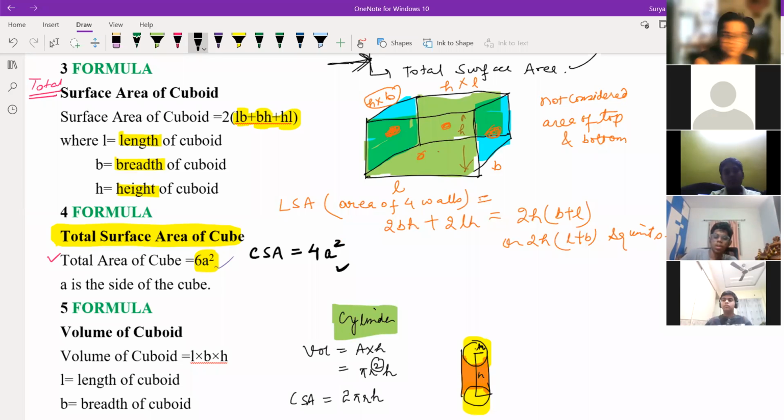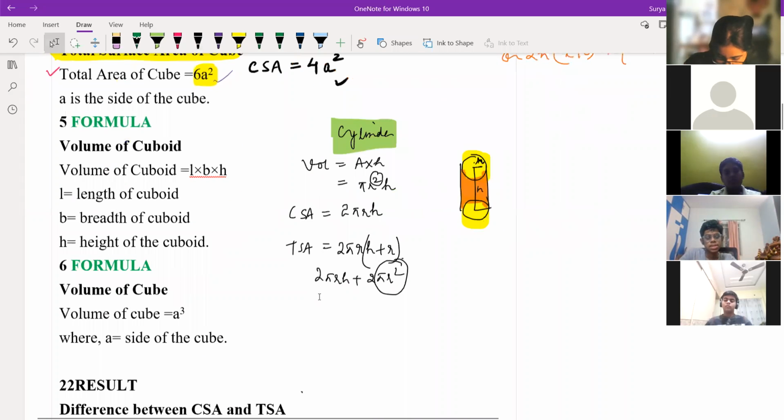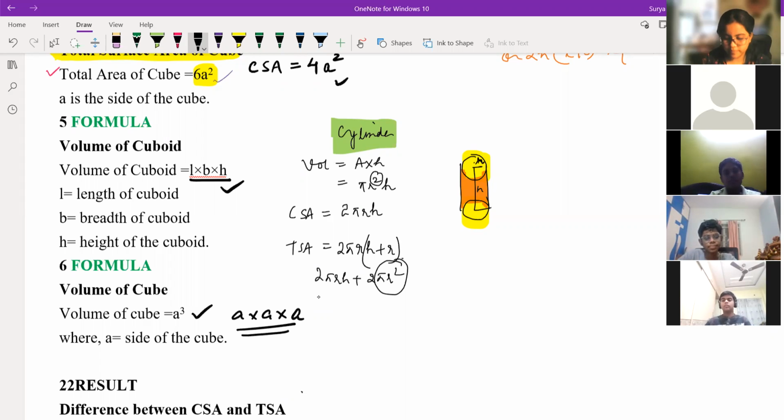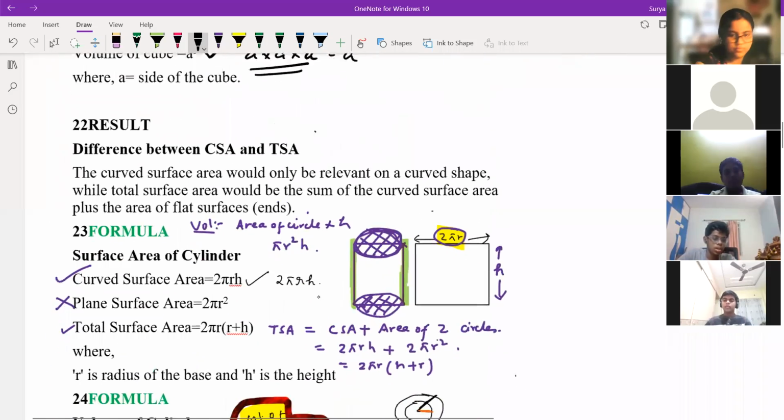Next one is volume of cuboid. Right now we are reading volume of cuboid again and again, the same thing, LBH. Again, the formula of volume of cube is a cube. Do you know why a cube is coming? Instead of LBH, we are using A into A into A, because all these sides are A. Length is also A, breadth is also A, and height is also A. A into A into A is nothing but A to the power 3. Is it clear? Yes, sir.